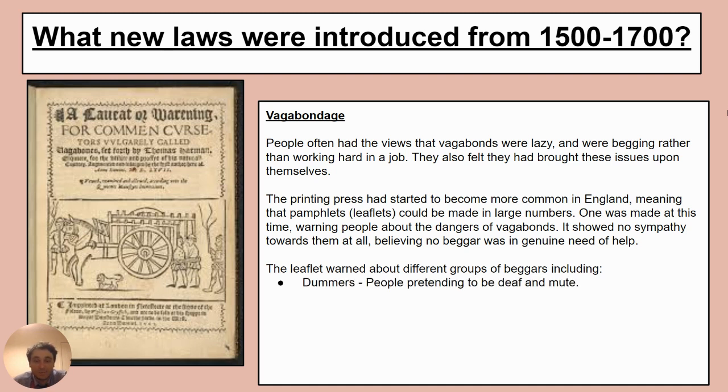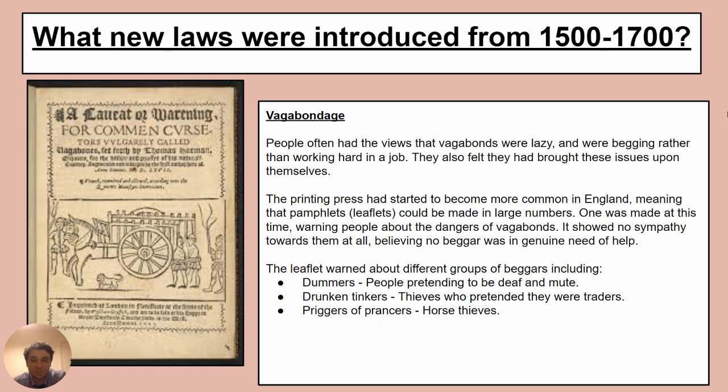These included the Dummers. They were people pretending to be deaf and mute. The Drunken Tinkers, and these were thieves who pretended they were local traders. The Priggers of Prancers, these were horse thieves. And the Kinchin Morts, basically female girl beggars.